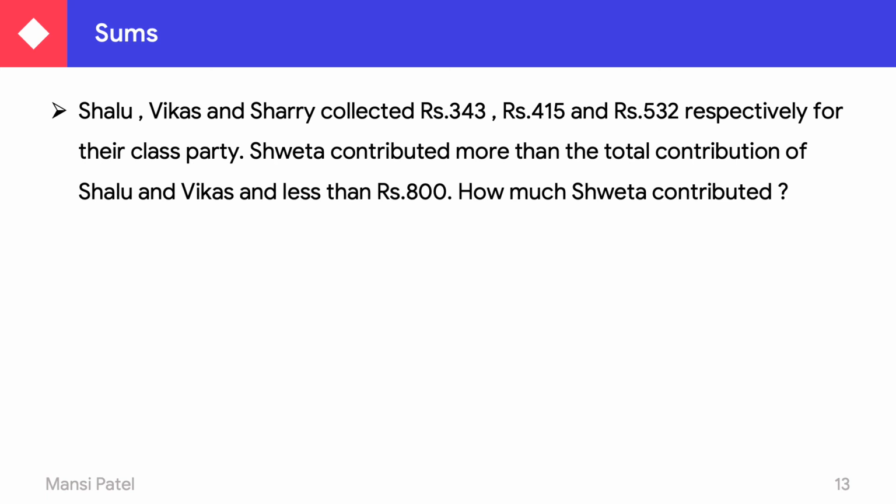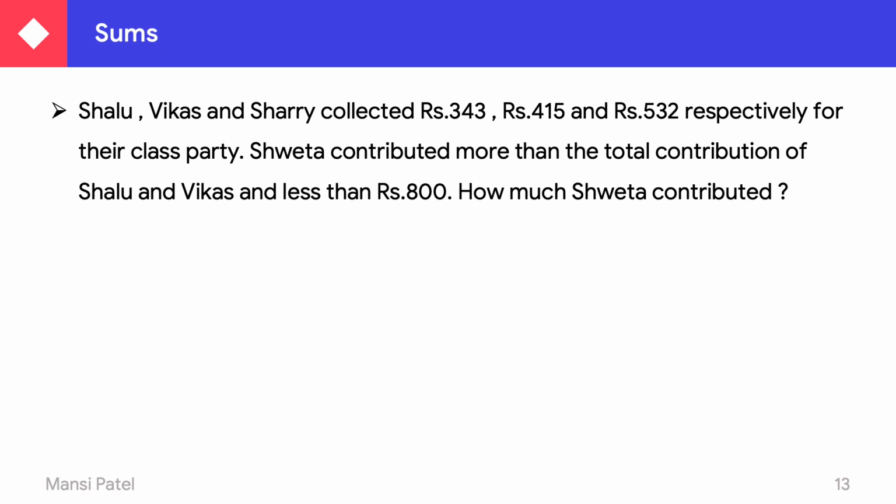Now let us see one another sum, and this sum is already in your workbook and some corrections are there. So please do that correction in your workbook. Shalu, Vikas and Sherry collect 343 rupees, 415 rupees and 532 rupees respectively for their class party. Sweta contributes more than the total contribution of Shalu and Vikas, but that contribution is less than rupees 800.